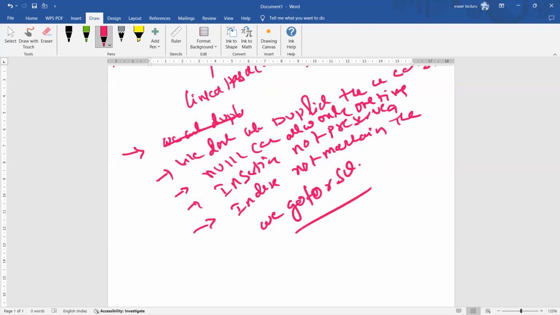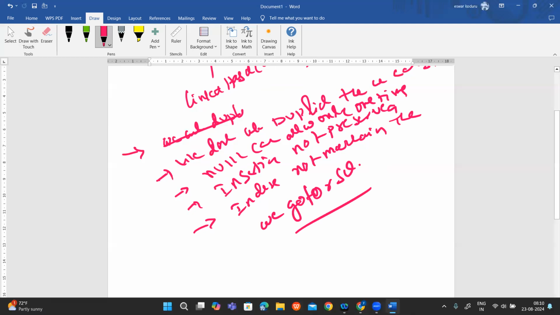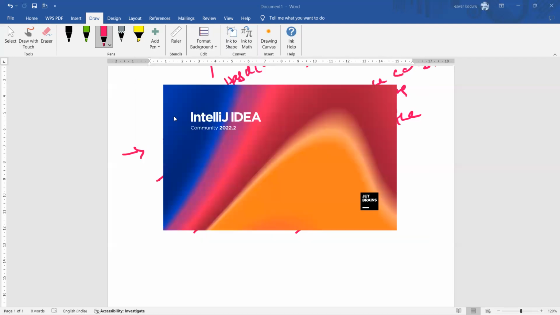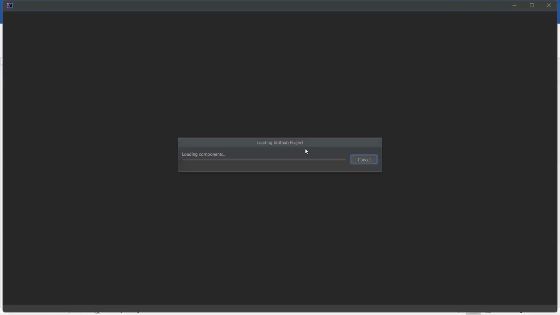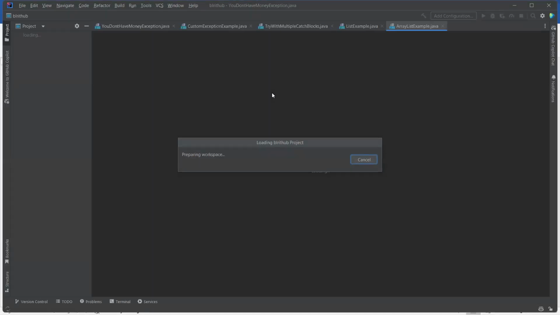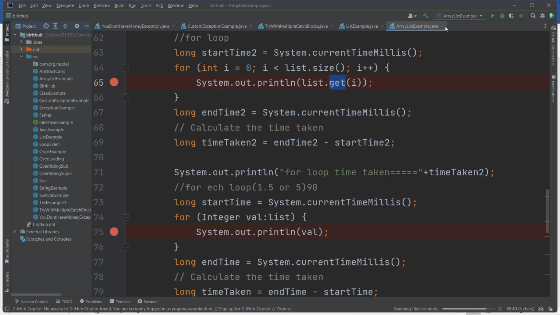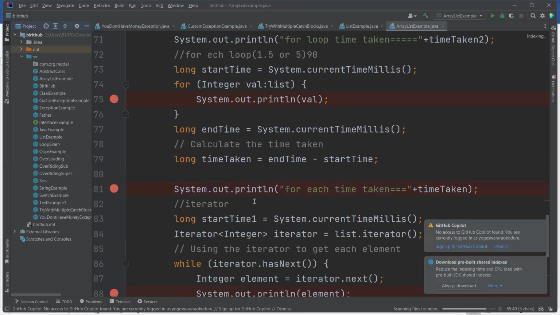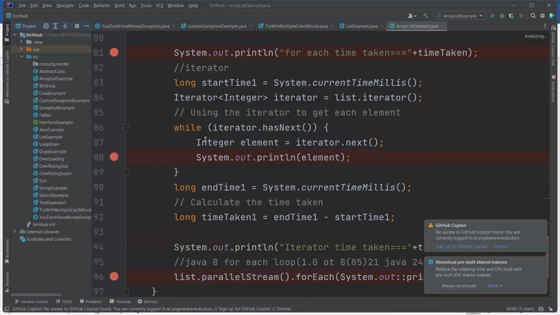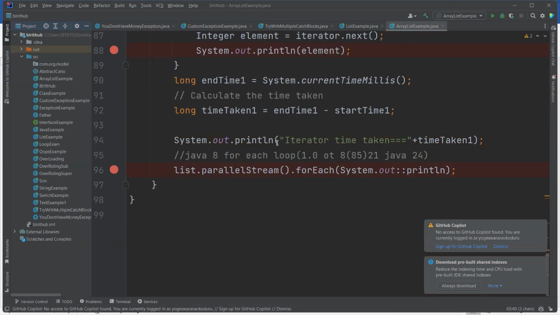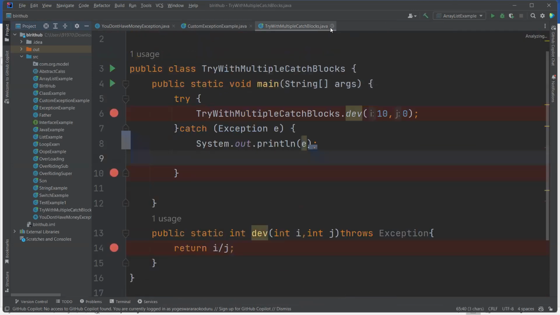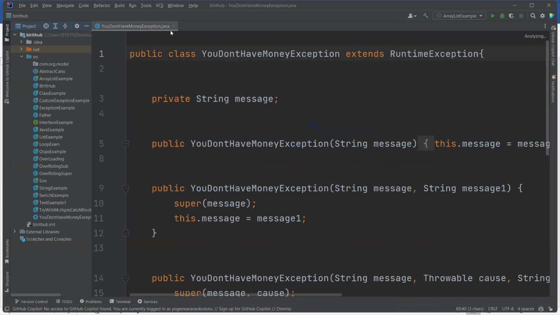Yesterday the theory was done. Now I'll open IntelliJ so that you'll understand what a Set is, how to insert a value, and how to delete a value. Yesterday you learned all the loops: how to execute the for each loop, for loop, while loop, iterator, and Java 8 for each. Today we will learn the same thing, related to Set.